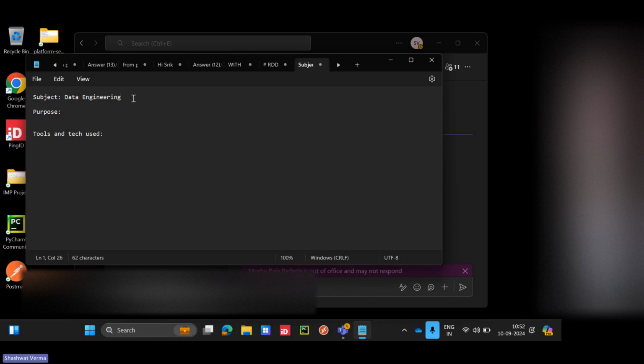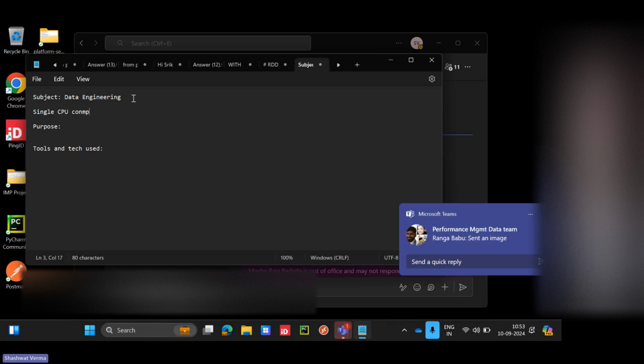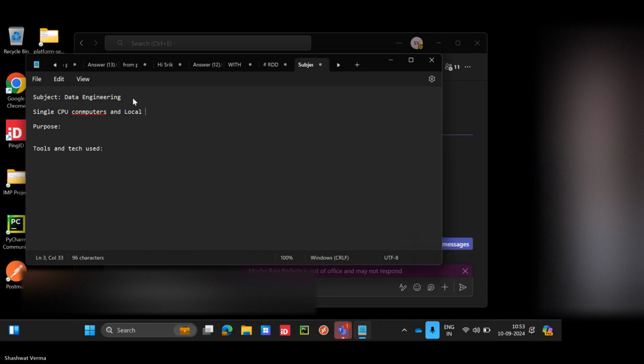So earlier, bro, when we had less data, we had single CPU computers, and we had a local file system, a file management system. Then there was a requirement to do multi-processing.